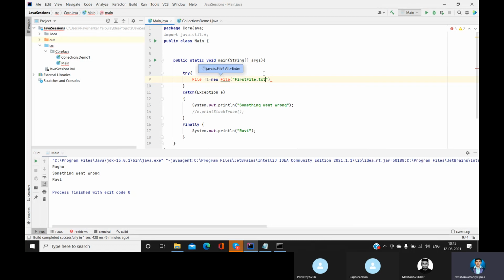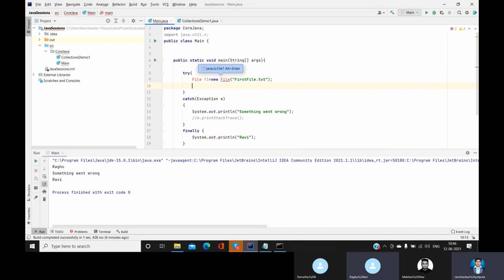When we create the object of this file, it will create the file. Create it in text format?